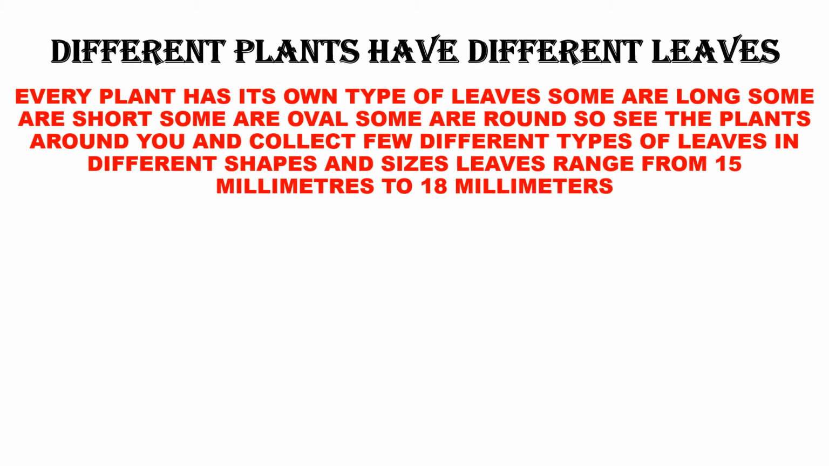Now mostly, let the leaf be in any shape or size. The range of the small leaves will be from 15 millimeters to 18 millimeters. Small leaves, not the big leaves, okay? Not the coconut leaves and all. They start from that range. I don't say the size will be only 15 or 18 millimeters. They start from 15 millimeters to 18 millimeters.